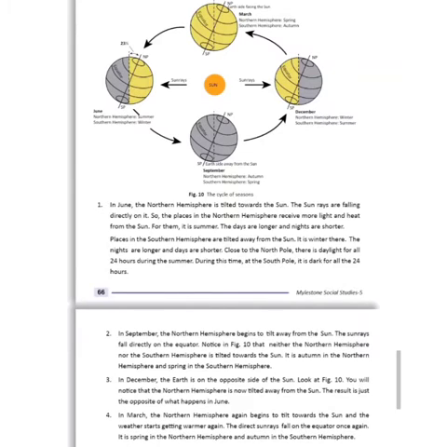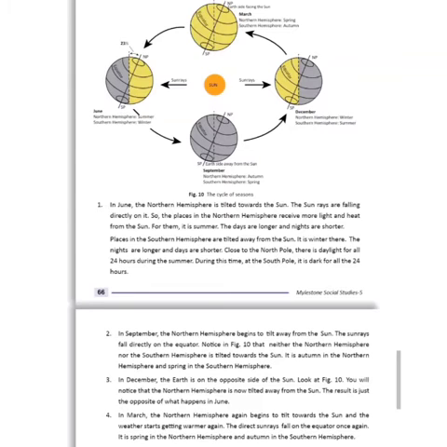Now, this is your page number 66 from your course book, Effect of Revolution, Formation of Season. This is figure 10, the cycle of season. In June, the northern hemisphere is tilted towards the sun. The sun rays are falling directly on it. So the places in the northern hemisphere receive more light and heat from the sun. It is summer. The days are longer and nights are shorter. Places in the southern hemisphere are tilted away from the sun. It is winter there, and nights are longer, days are shorter.